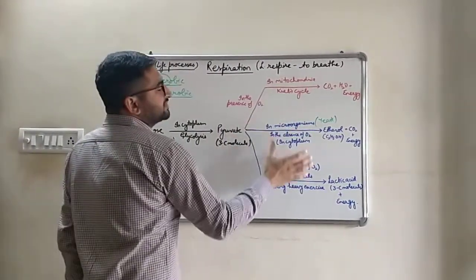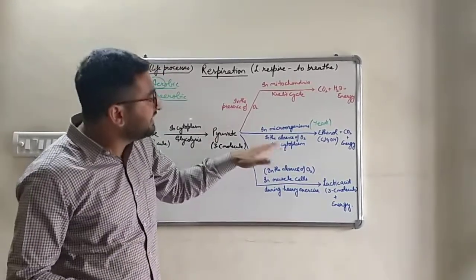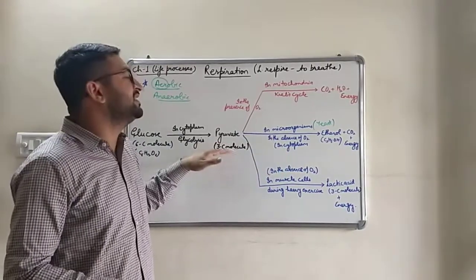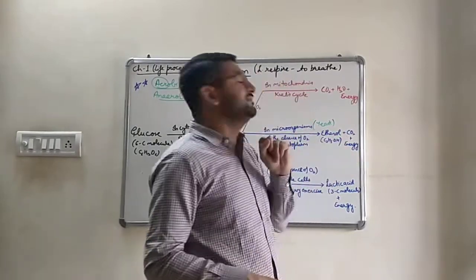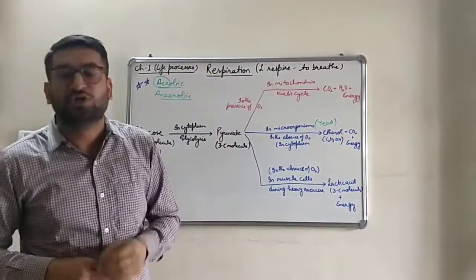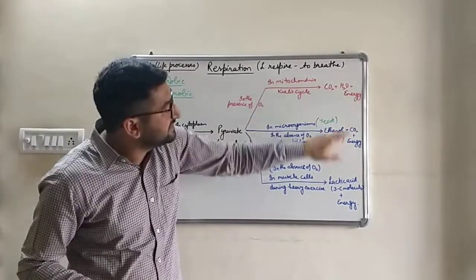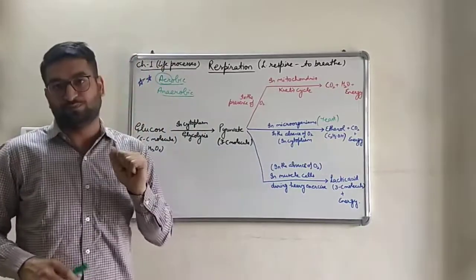In microorganisms which respire in the absence of oxygen, the pyruvate will remain in the cytoplasm. It does not go to the mitochondria. And in the cytoplasm, this pyruvate is broken down into ethanol and carbon dioxide, along with the release of energy. 2 ATP are produced during it. So what's the basic difference? Here more energy is released and here less. Here 36 ATP are produced and here only 2.